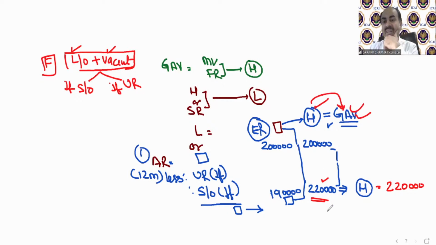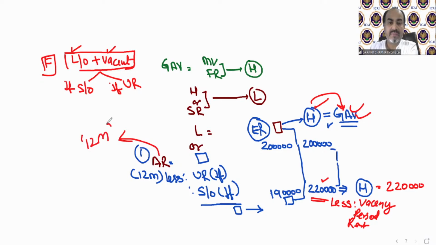But if this is higher, this will not be treated as GAV because we need to deduct one more last thing. And that is vacancy period rent. You can see we take all 12 months rent over here.